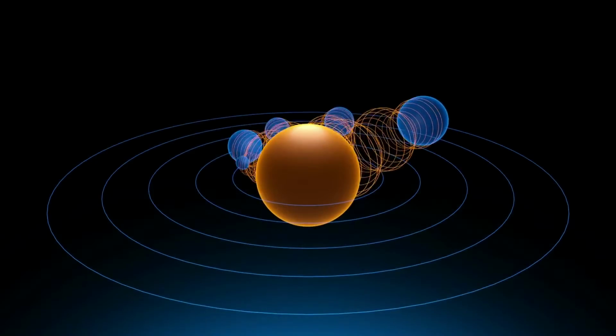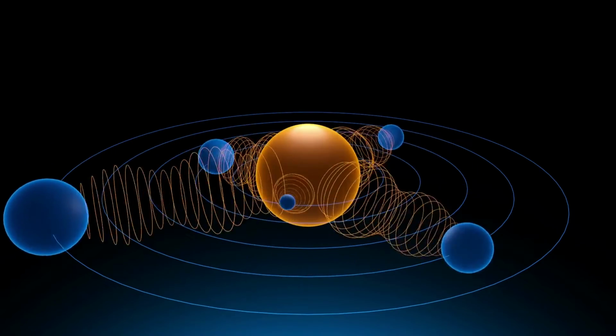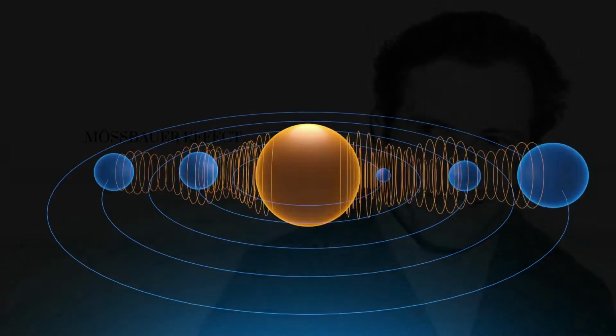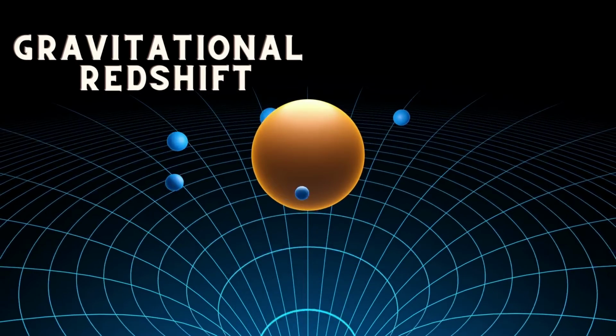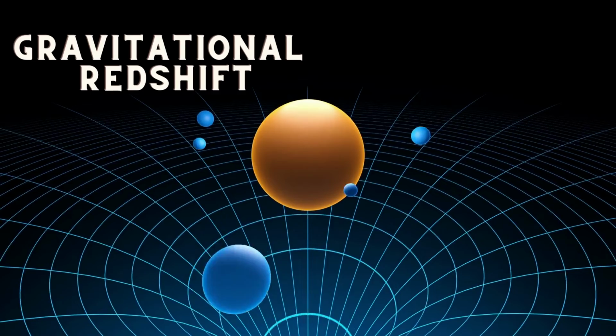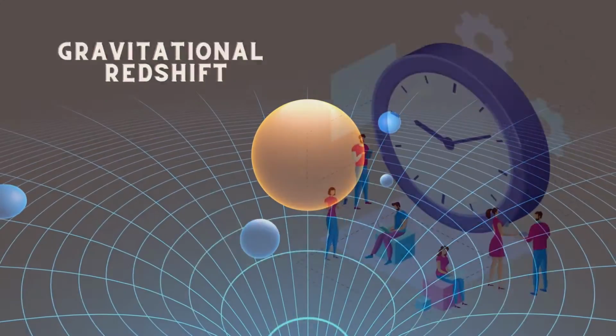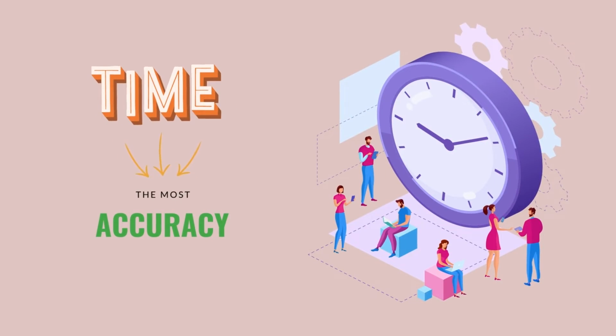So it turns out, for example, that the same force of gravity, and this has been experimentally proven, affects the behavior of atoms. There is the Mössbauer effect, for which the Nobel Prize was received. They use the fact that the rate of processes at the surface of the Earth, where gravity is a little bit more, and at a height of a few tens of meters above the ground, is slightly different. This is called gravitational redshift.